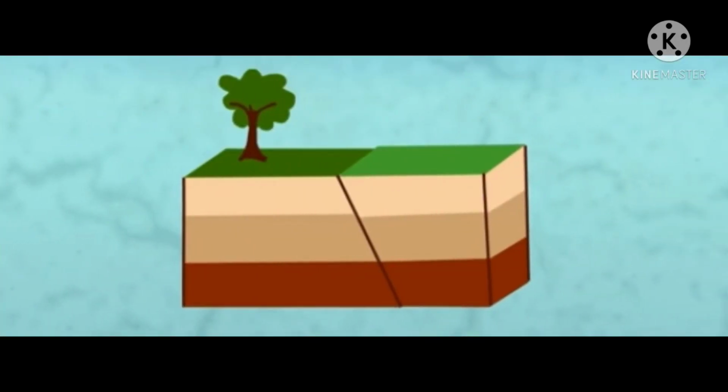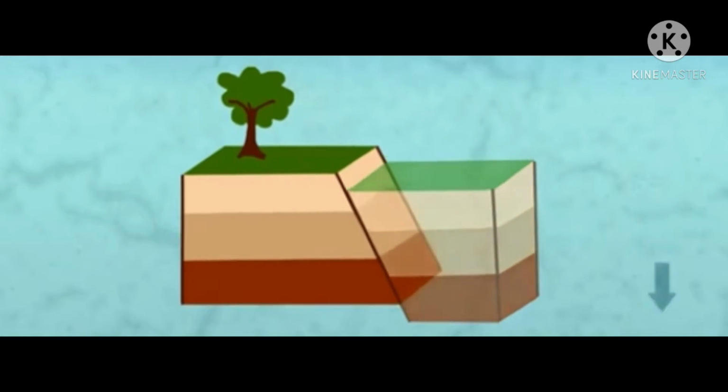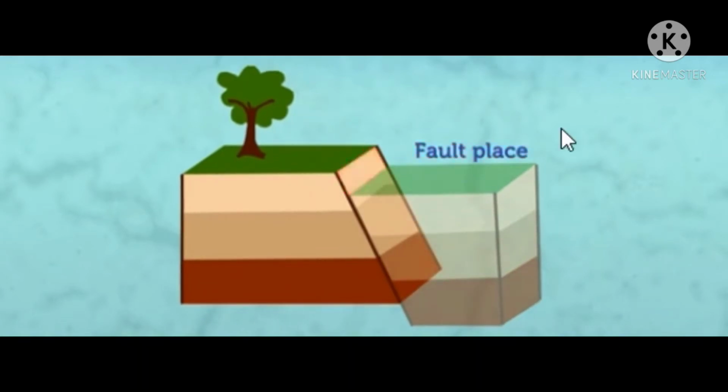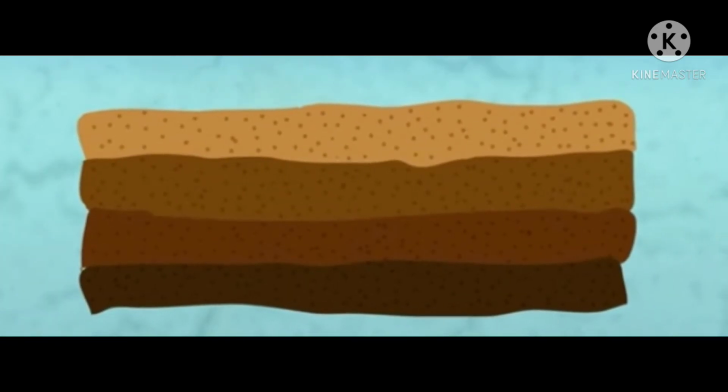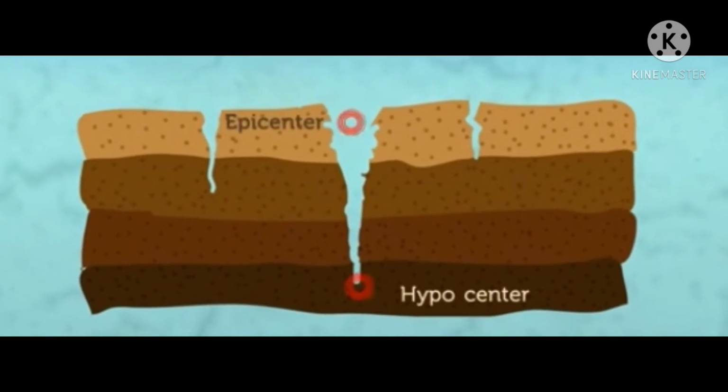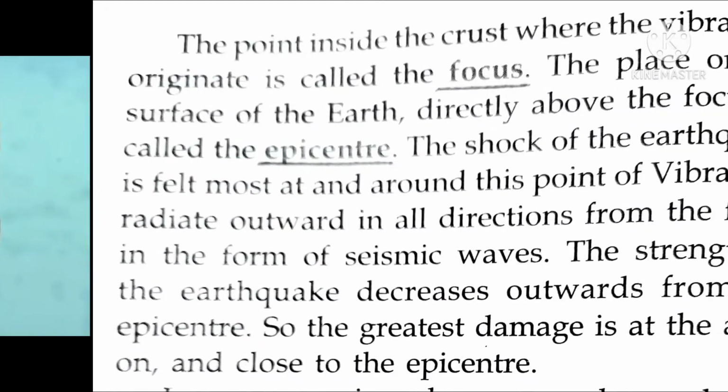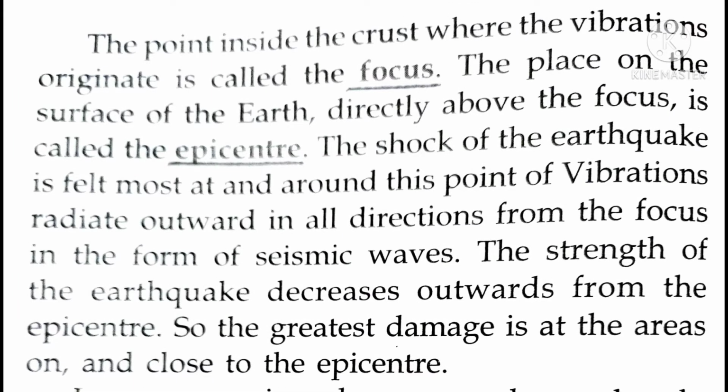An earthquake takes place when two blocks of the earth suddenly slip past one another. The surface where they slip is called the fault plane. The location below the earth's surface where an earthquake starts is called the hypocenter, and the location directly above it on the surface of the earth is called the epicenter. So this is what has been given in the textbook.